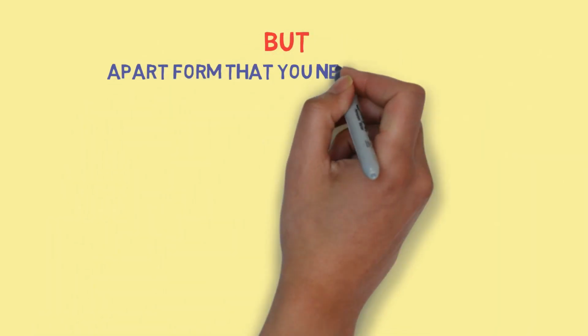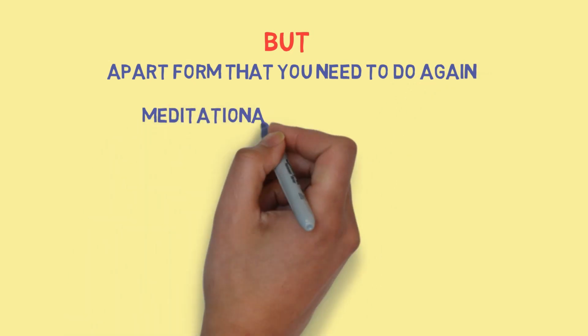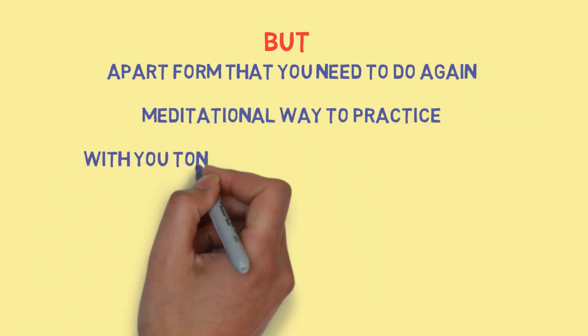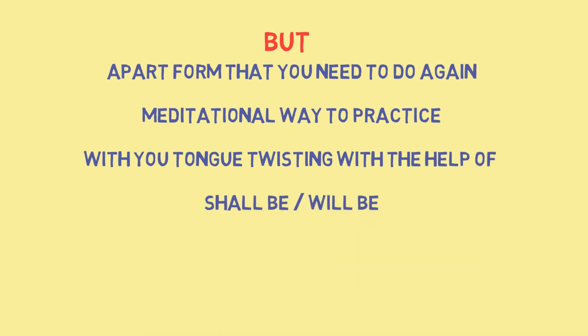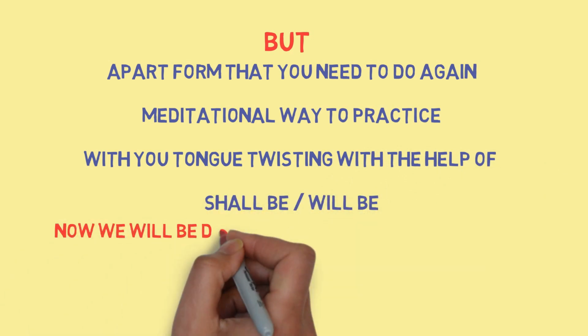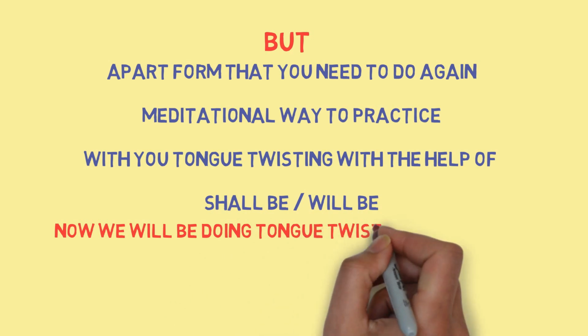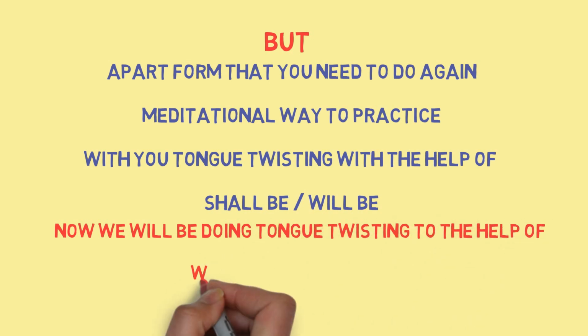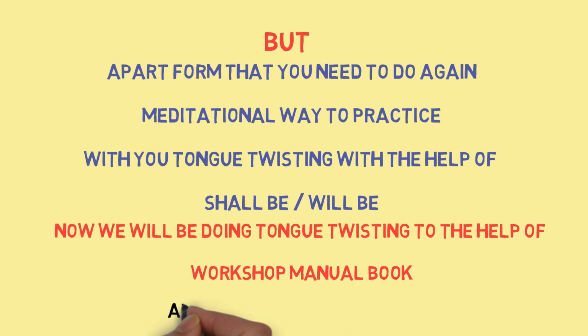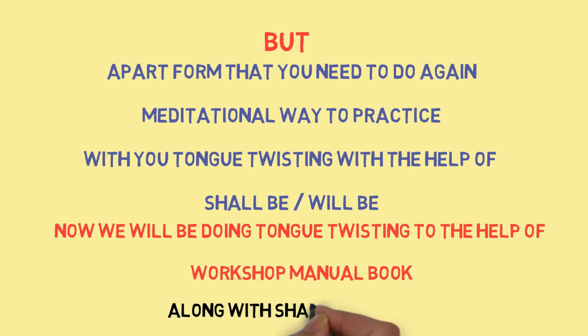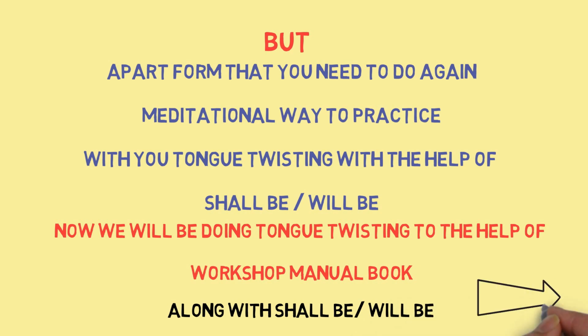But apart from that, you need to do the meditational way of practice with your tongue twisting with the help of shall be and will be. Now we will be doing tongue twisting through the help of the workshop manual book along with shall be and will be. That is,